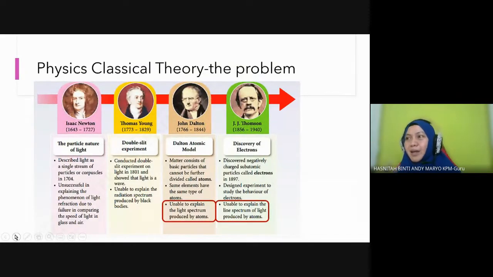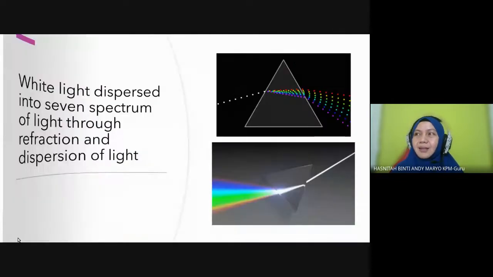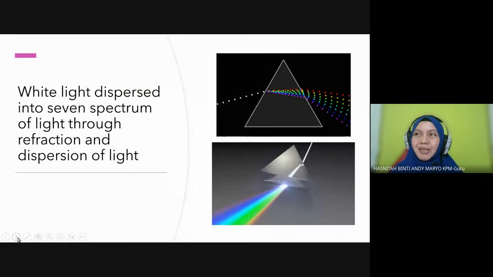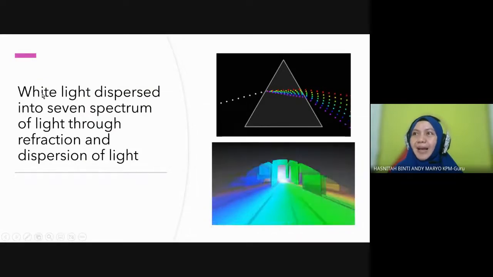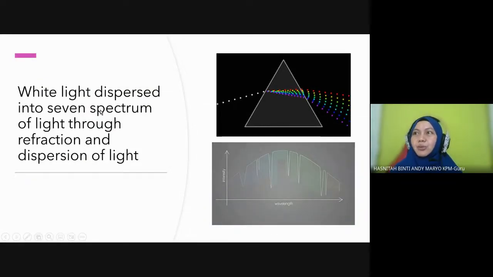Now comes the second problem. John Dalton and J.J. Thomson could not explain the light spectrum produced by an atom. J.J. Thomson was not able to explain the light spectrum also produced by an atom. So who will come and solve this case? This is the guy. Before we meet the guy, we understand first how white light is dispersed into 7 spectrum.